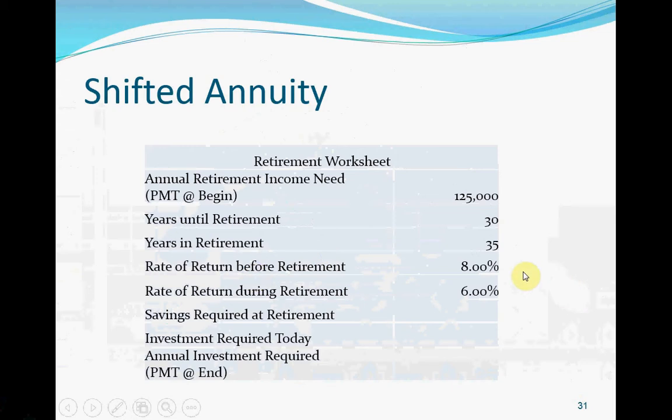All right, so these are the rates before retirement and during retirement, and you want to first solve for how much money you should have when you retire. Okay, at the moment you retire, at the moment you quit your job, you want to know how much money you should have, so you can plan for your future.